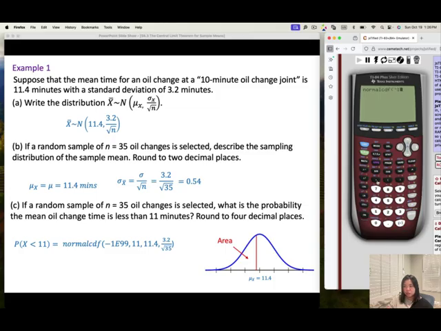Negative 1, then E will be second comma, 99, until 11, comma, and then 11.4, comma, and then 3.2 divided by the square root of 35. Close, enter. So you're going to get 0.2298, to 4 decimal places.